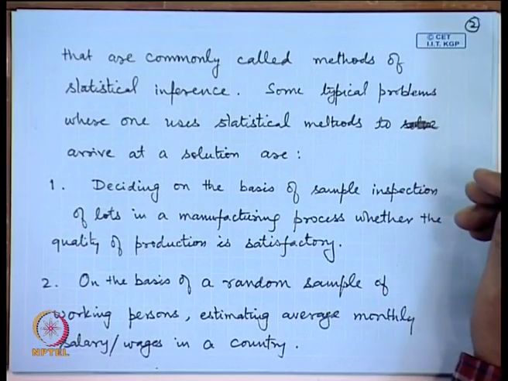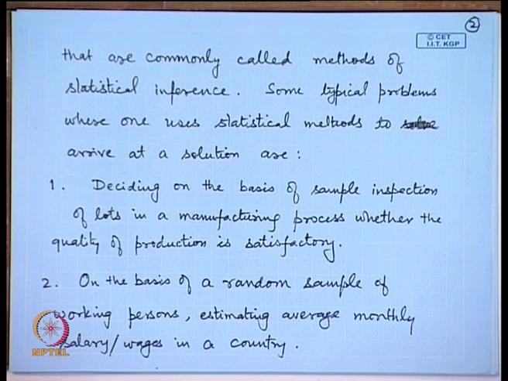Another problem of inference could be that, on the basis of a random sample of persons who are in certain employment, we want to estimate the average salary or wages in a country. This kind of inference is important for determining economic policies of the government. It is also important for consumer goods producing companies.